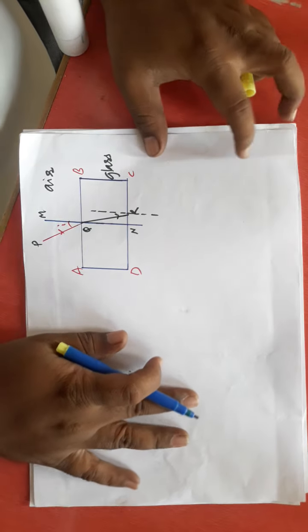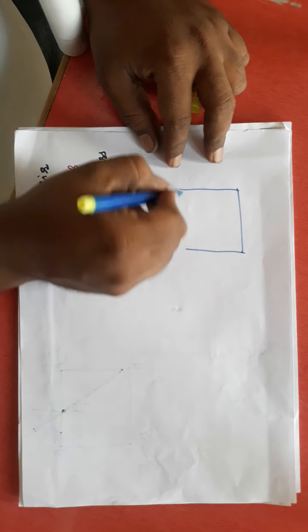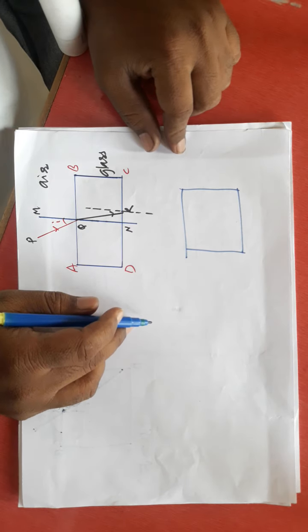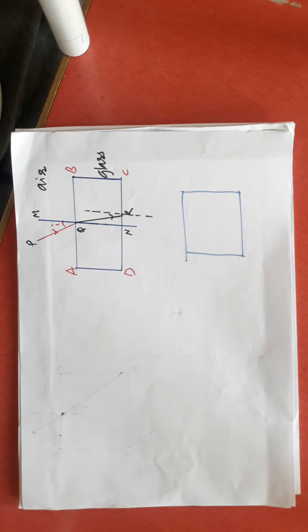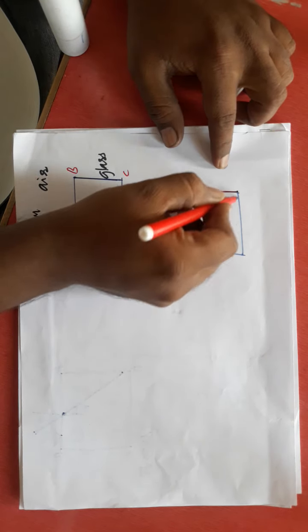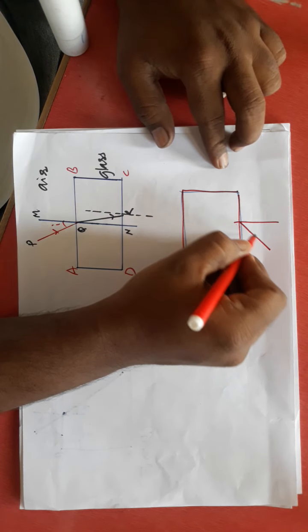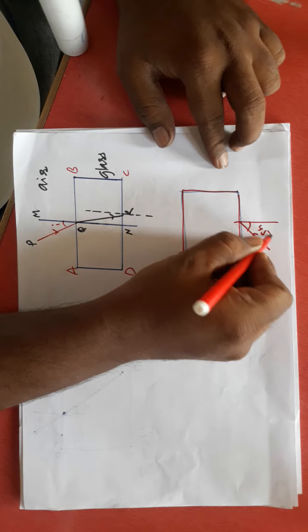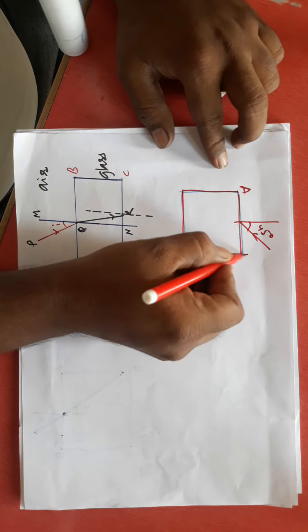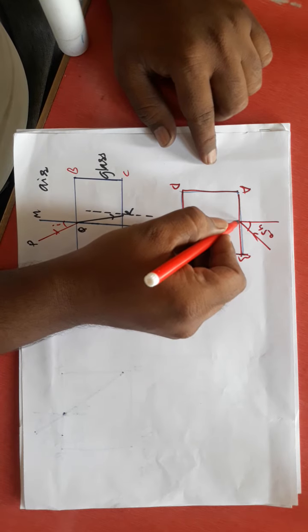See, this is the example given. Is it clearly visible? Here they have given that this angle is 45 degrees. A, B, C, D. Only this angle is given.